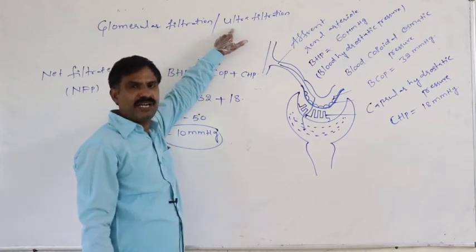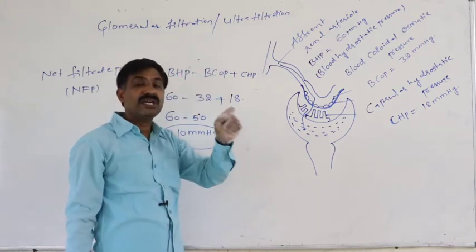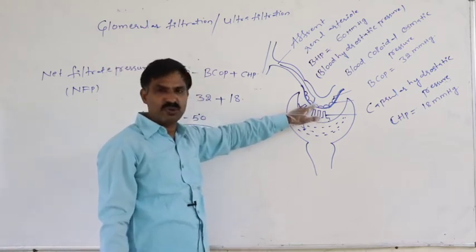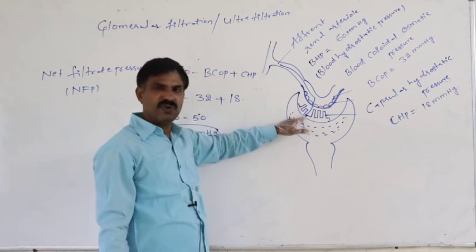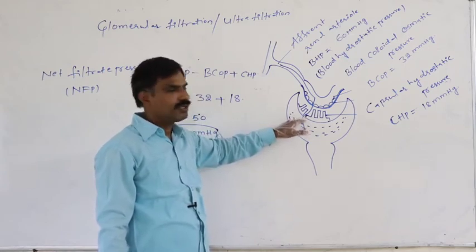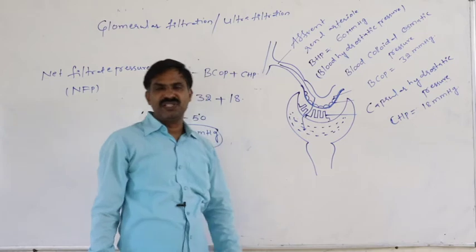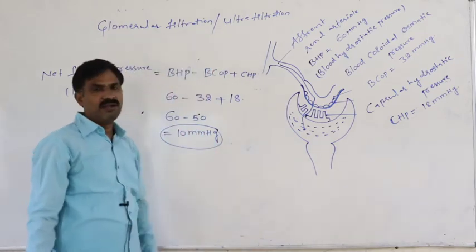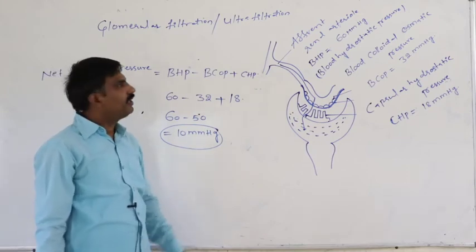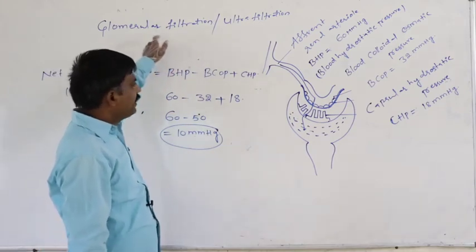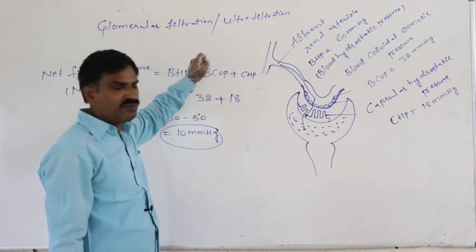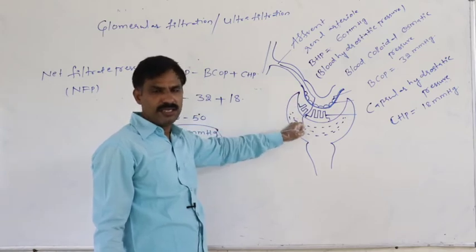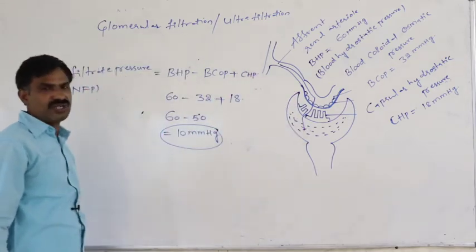Definitely this filtration occurs through microscopic openings. Fenestrae are microscopic openings, and slit pores are also microscopic openings. If filtration occurs through microscopic openings, then it is said to be ultrafiltration. If the blood is subjected to filtration through the glomerular wall, it is said to be glomerular filtration or ultrafiltration.